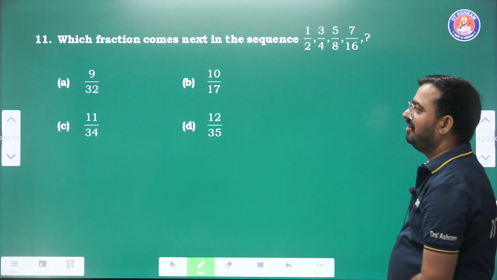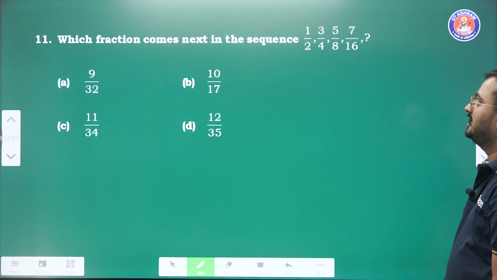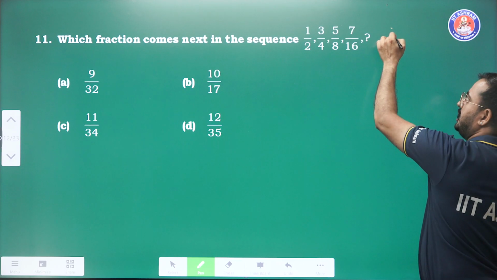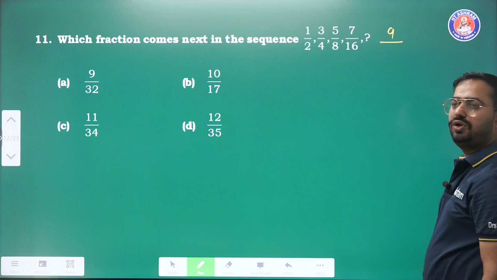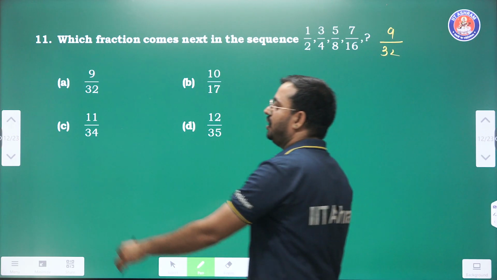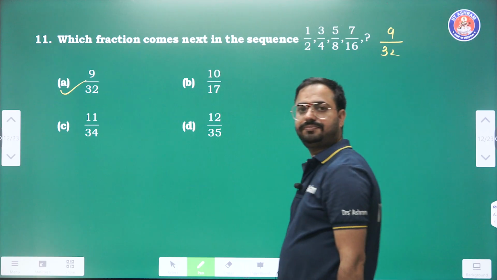Question number 11. Which fraction comes next in the sequence? 1, 3, 5, 7 odd numbers है, तो next odd number is 9. 2, 4, 8, 16 and the second is 32. So answer is 9 by 32. Option number A is the right answer.